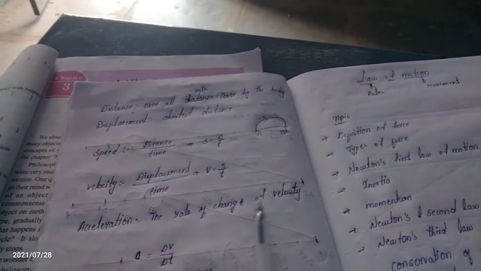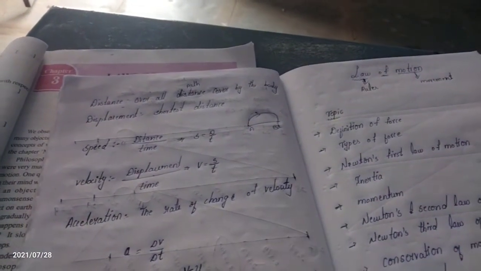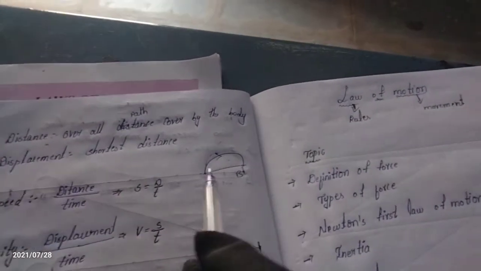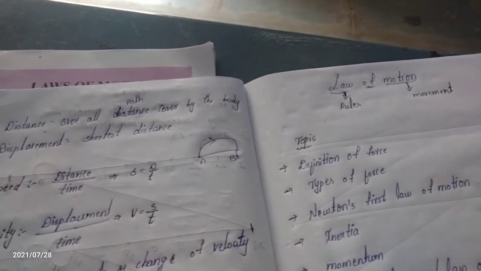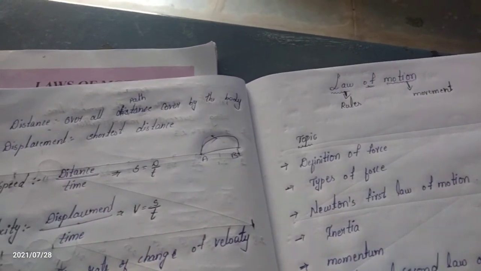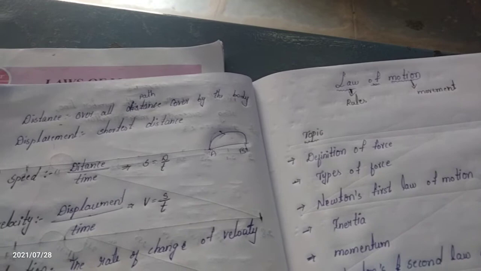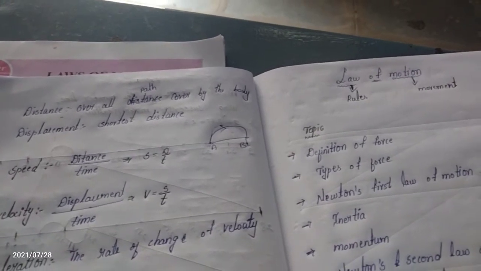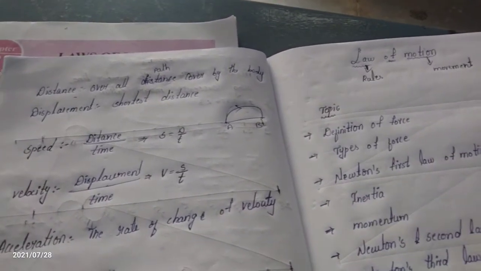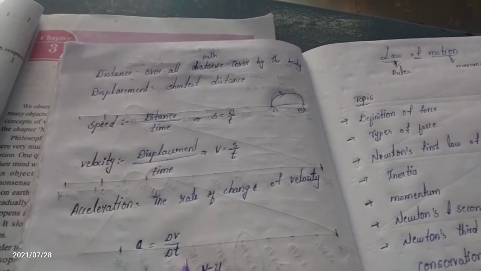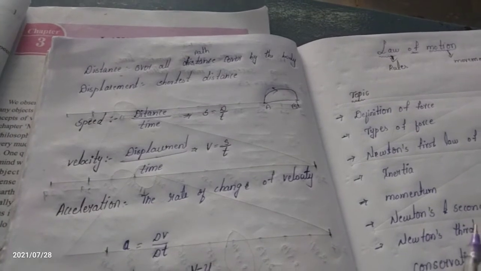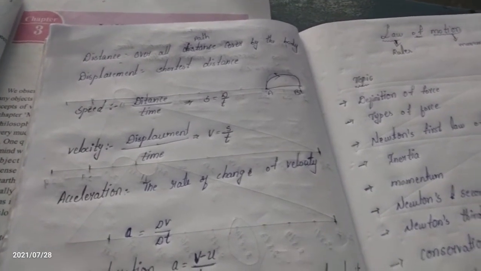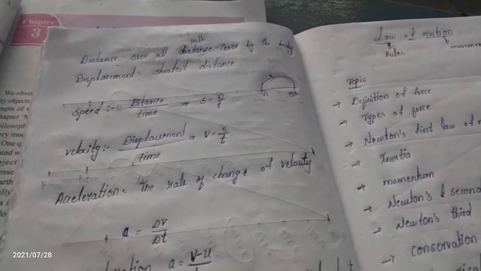Acceleration is the rate of change of velocity. In the overall journey, if a body is traveling from A to B, how many times can the velocity of the body change? How can I find that? With the help of the acceleration formula, the rate of change of velocity. Acceleration is used to find how many times the velocity of the body has changed throughout the journey.